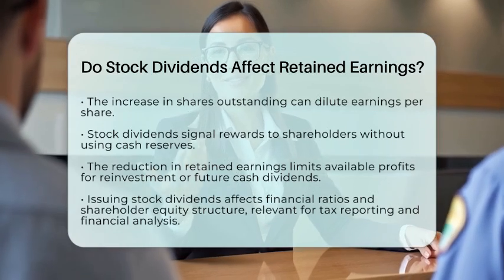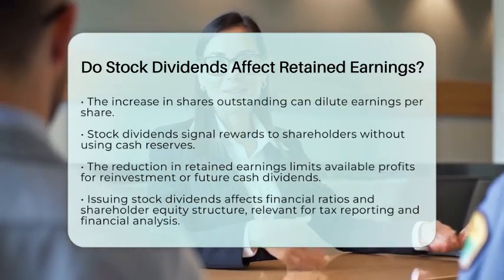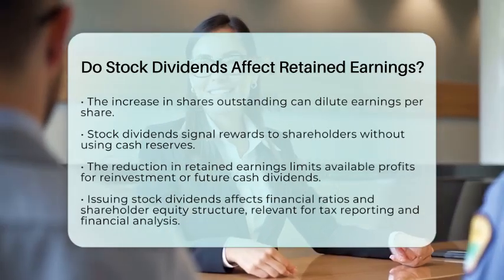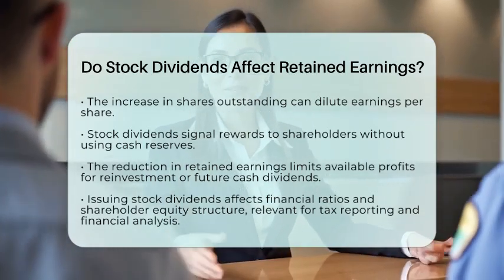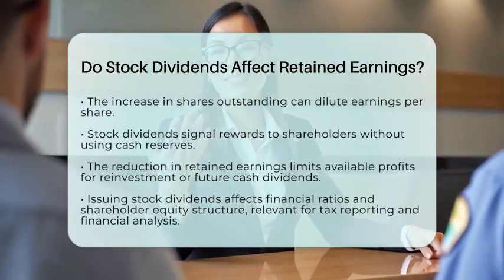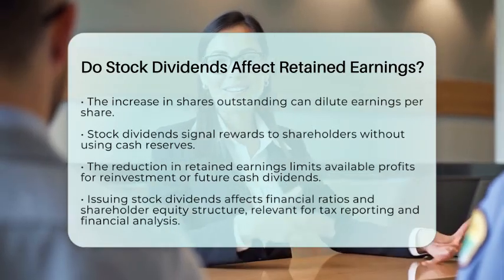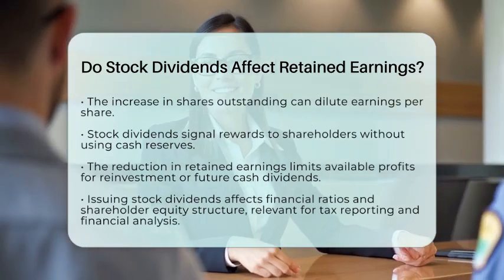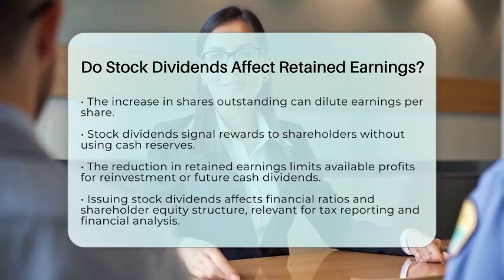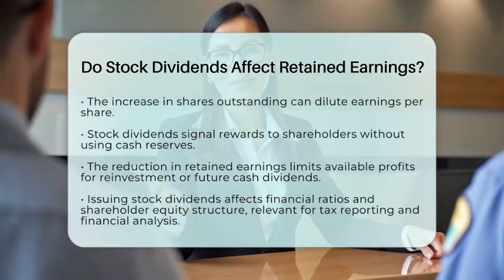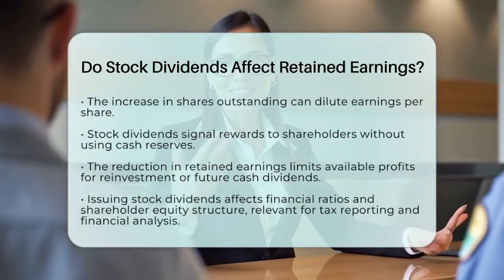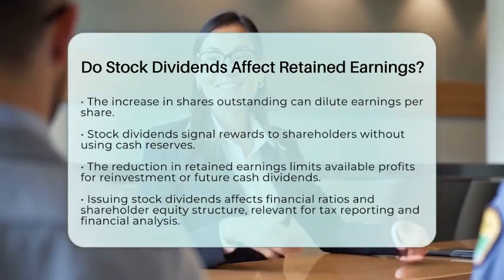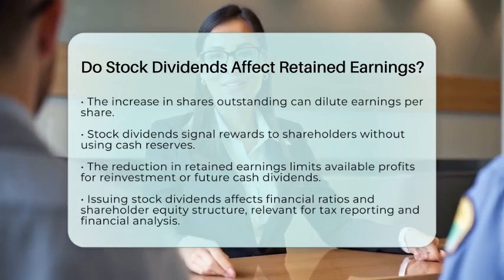The decrease in retained earnings is balanced by increases in common stock and additional paid-in capital. Overall, total stockholders' equity remains the same, cash flow is unaffected, and net income or expenses are not impacted. The accounting treatment reallocates equity on the balance sheet, reflecting a distribution of earnings in stock form rather than cash. Understanding these dynamics is key for anyone looking to grasp the impact of dividends on financial statements.